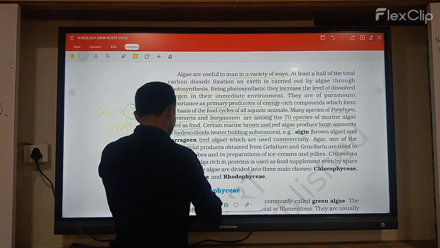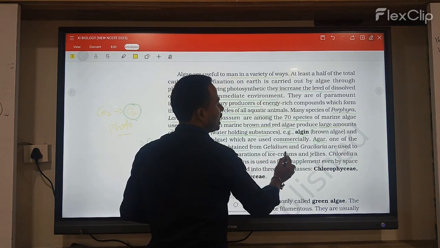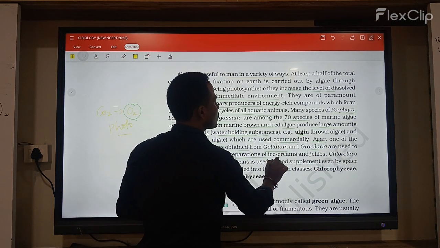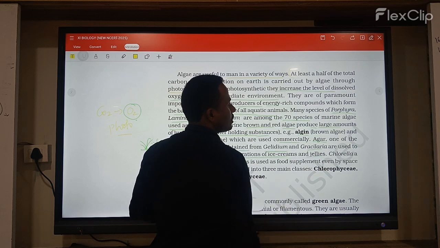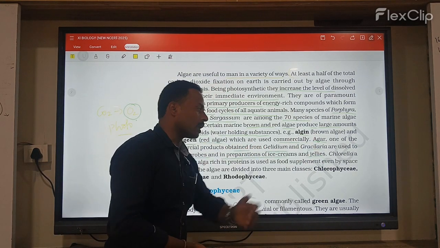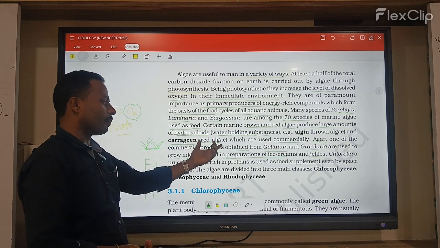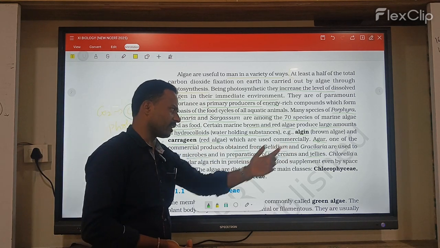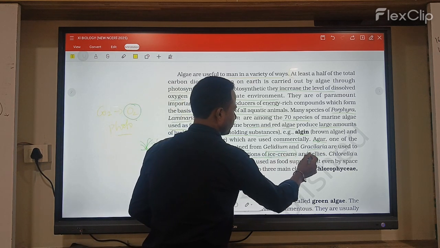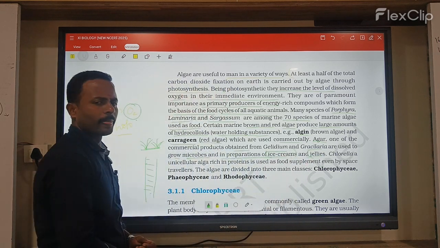Agar is a commercial product obtained from Gelidium and Gracilaria, used for growing microbes and for the preparation of ice creams and jellies. So this is one species, the agar species, obtained from Gelidium and Gracilaria, and it is used for making ice creams and jellies.